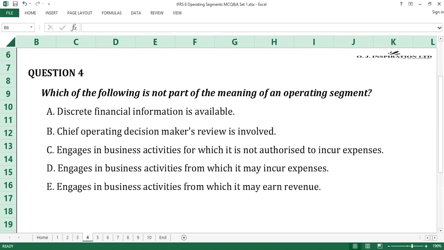B, whose operating results are regularly reviewed by the entity's chief operating decision maker to make decisions about resources to be allocated to the segment and assess its performance. And C, for which discrete financial information is available. C is the answer to question number 4.